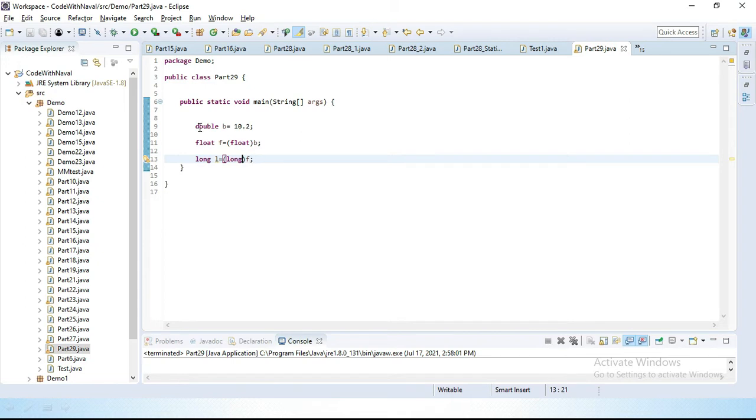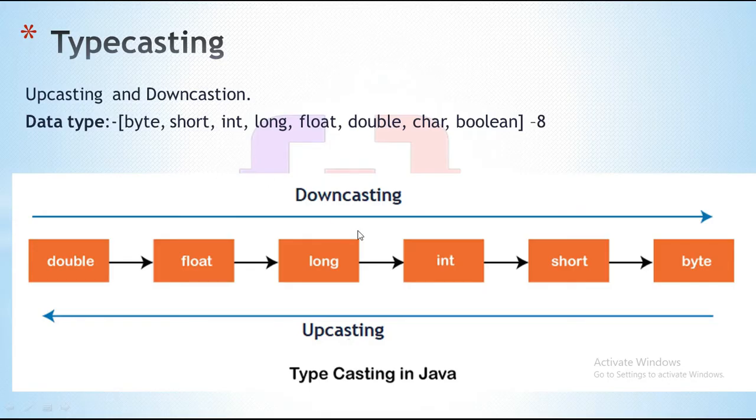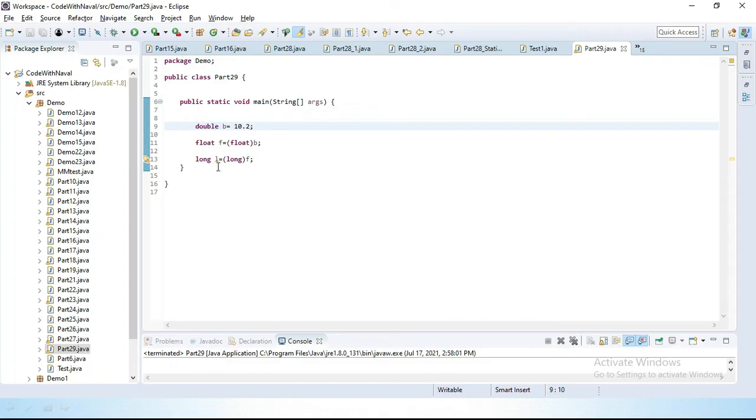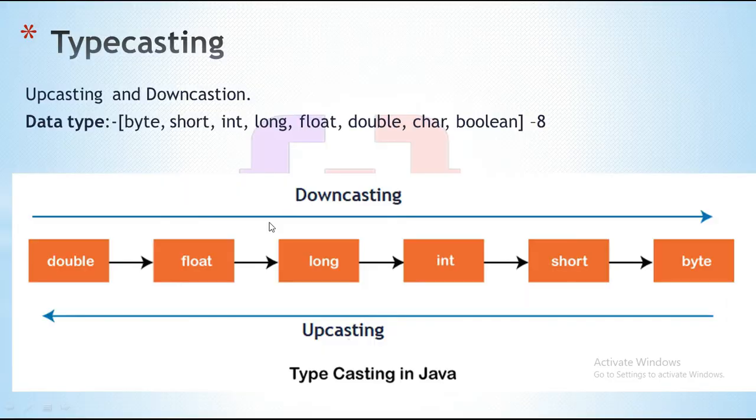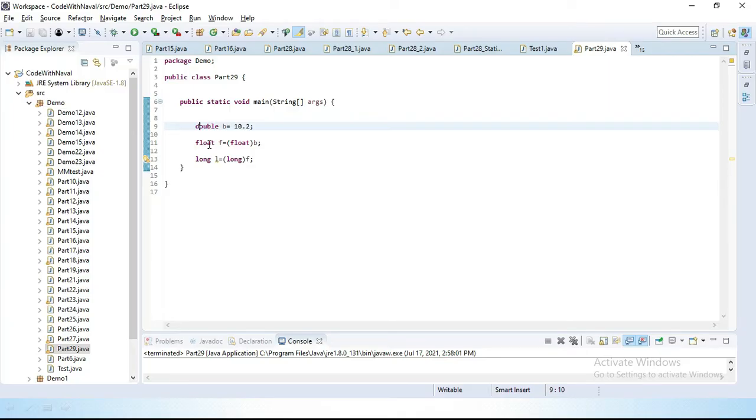You can see we declared a double, then we converted the double to float, then we converted the float to long. In this same way we can perform downcasting. We can go from double to byte. We can perform downcasting every time, converting parent to child.